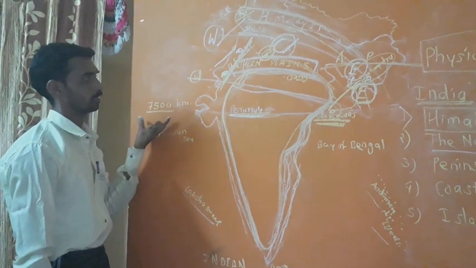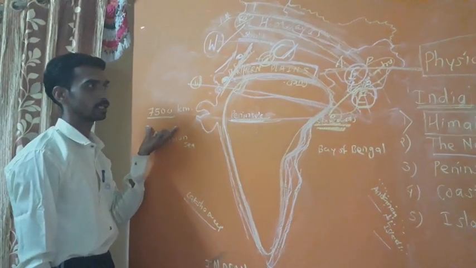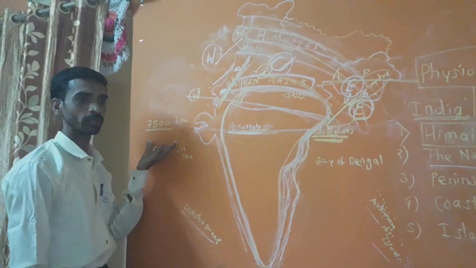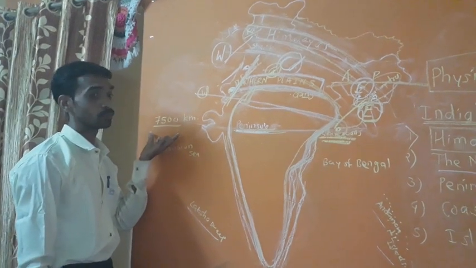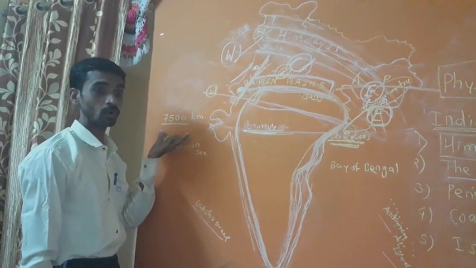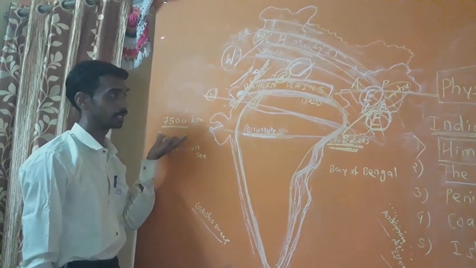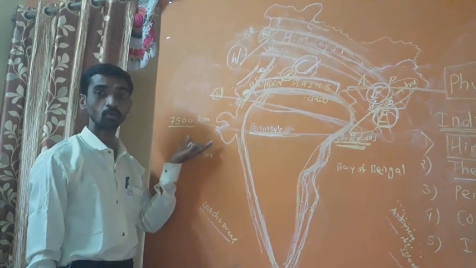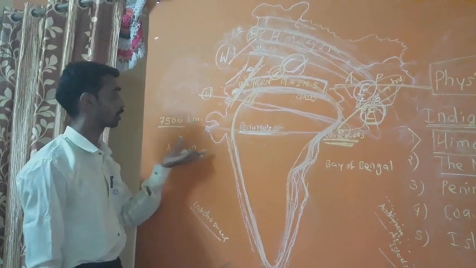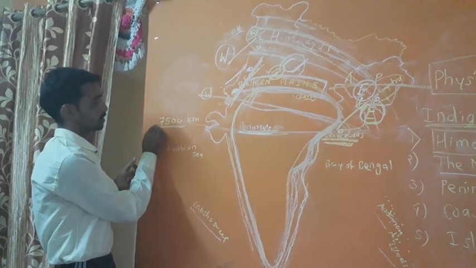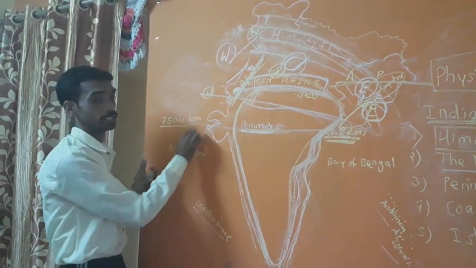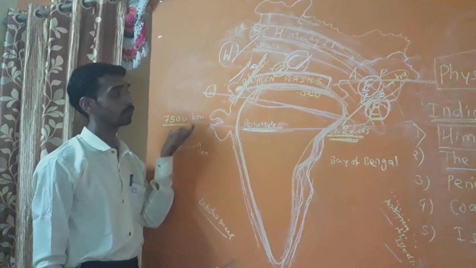So again, if a question asks in your paper which is the long coastline, India is blessed with a long coastline extending for approximately 7,500 kilometers.